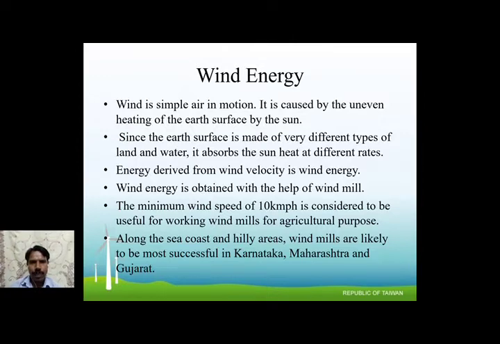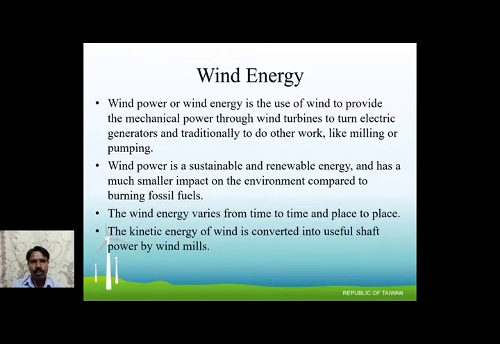Wind energy is obtained with the help of a windmill, which converts wind energy into electrical energy. The required minimum wind speed is 10 km per hour. It should be considered useful for the working of a windmill for agricultural purposes. Along the sea, coastal and hill areas, windmills are most successful, like in Karnataka, Maharashtra and Gujarat. But setting up a windmill at a place is difficult, as it is hard to carry goods to that place.